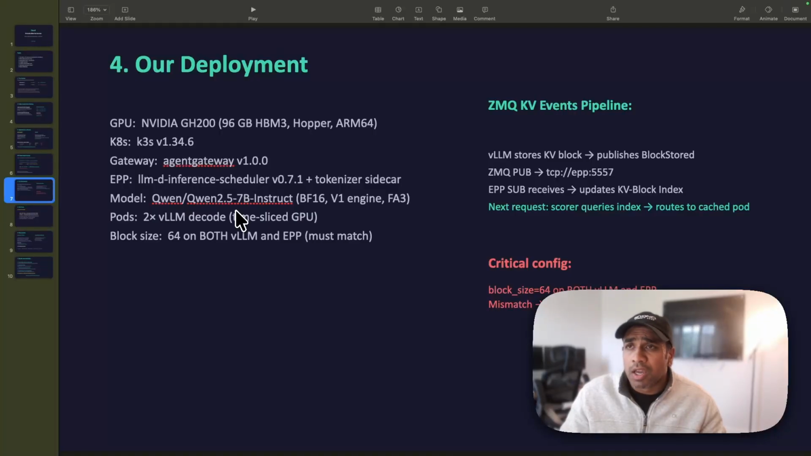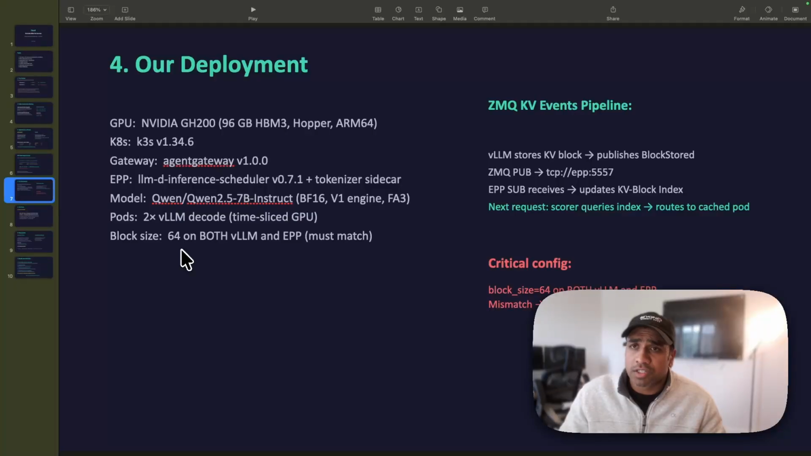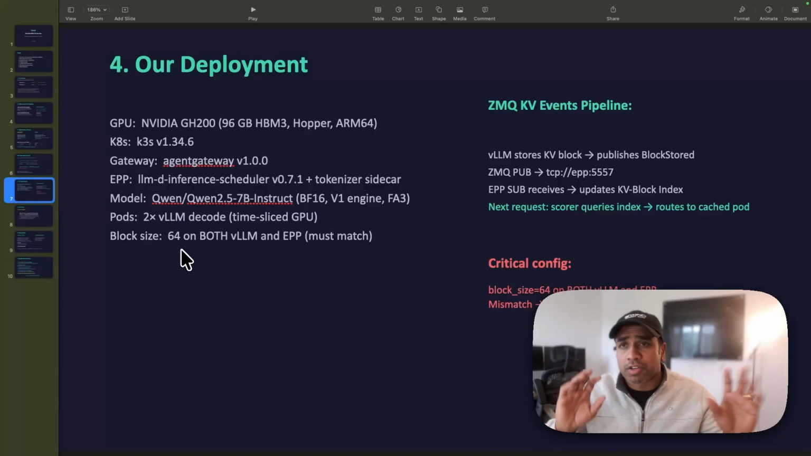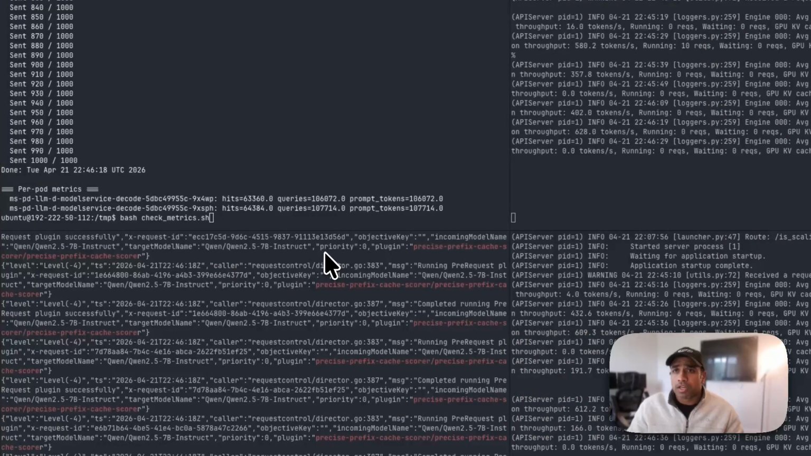I have four in total to test scaling, which I'll be making videos on in the future in terms of the autoscaling mechanism. And both have a block size of 64. If you have a different block size in the EPP configuration from what the vLLM configuration is, then you will have mismatches and the index may stay empty, which is one of the problems that I have seen. And then I have the ZeroMQ pub, which is also listening and publishes the block stored events from the vLLM pods to the EPP.